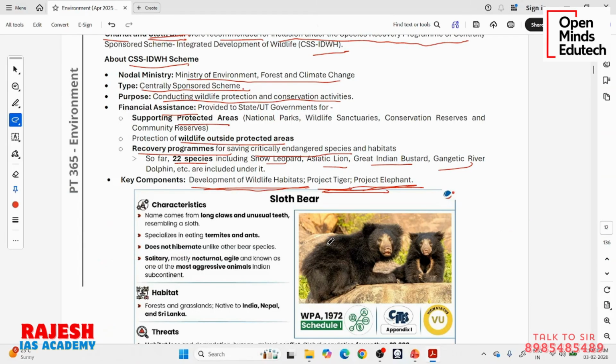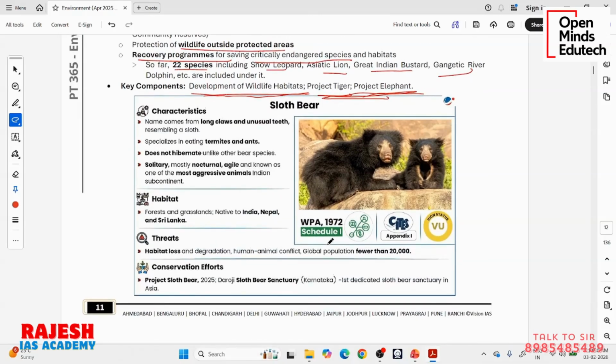Among all these 4 species, now we are talking particularly about the sloth bear, which is in the Wildlife Protection Act Schedule 1, in CITES Appendix 1, and has IUCN status as vulnerable. Now this is recommended for inclusion under the Species Special Protection Program. So you can read the properties here.